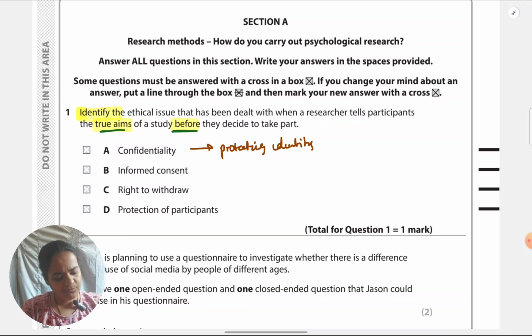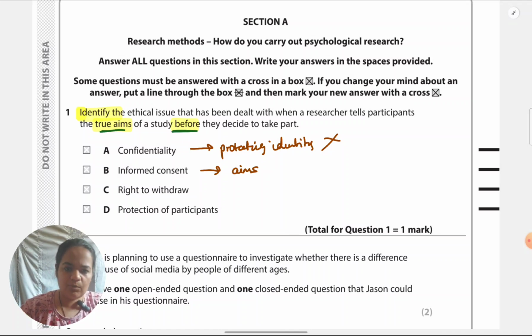If I think about informed consent, yes, that has to do with the aims of the study. Participants should know the full purpose before they sign up for a study, and it is taken before the study can be conducted. So both the things are holding true for it. It is the right answer. Now, as I told you, I don't even need to go ahead and check what the other alternatives are because I've understood what's the right answer. Still, I will do that because at the time of practice, let me revise all my ethical guidelines.